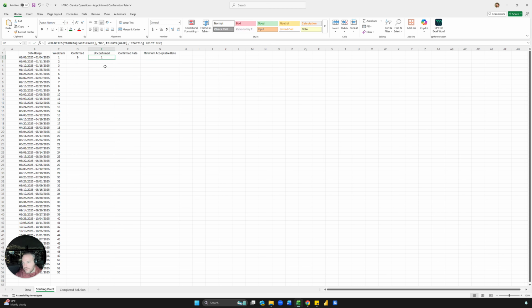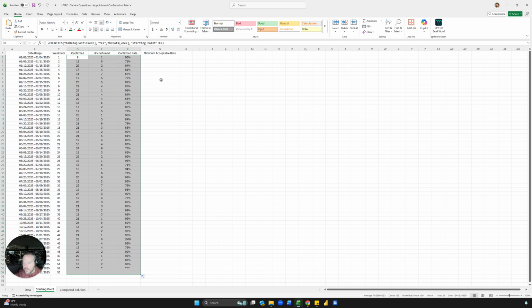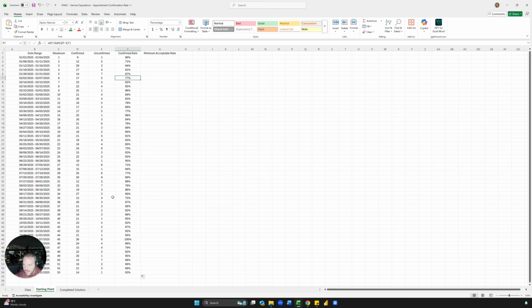So the confirmation rate here is 90%, right? It's 9 divided by the sum of both of them. So equals this divided by the sum of these two, because there were 10 total and 9 were confirmed. And then if you press Control Shift and the number 5, you'll get a percentage. Okay, so just highlight those 3 and then double click here, and then everything drags down.